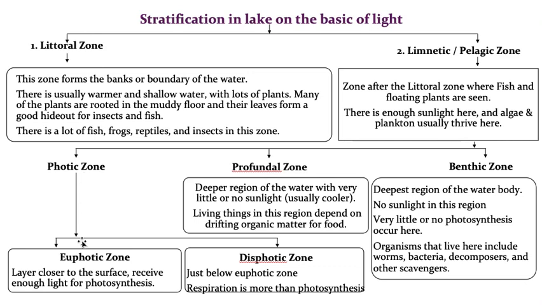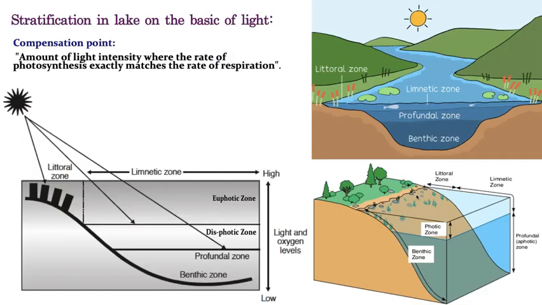The photic zone is again distinguished into the euphotic zone and dysphotic zone. The euphotic zone is a layer closer to the surface that receives plenty of sunlight, whereas the dysphotic zone is just below the euphotic zone, where respiration is more than photosynthesis. Students, please recollect the compensation point again. In the euphotic zone the rate of photosynthesis is more than the rate of respiration, whereas in the dysphotic zone the rate of respiration is higher than the rate of photosynthesis. Again I am telling you now.